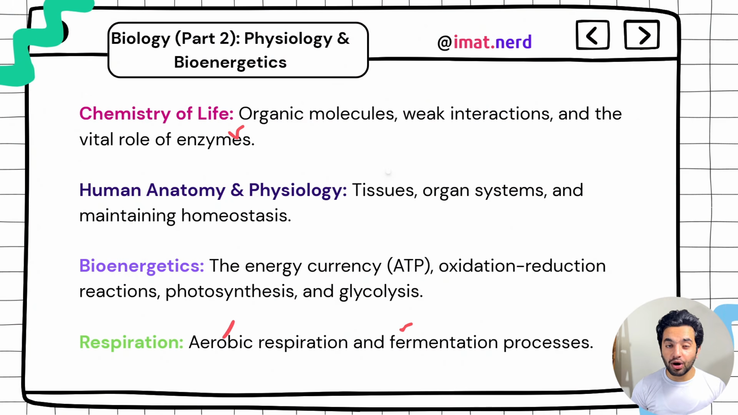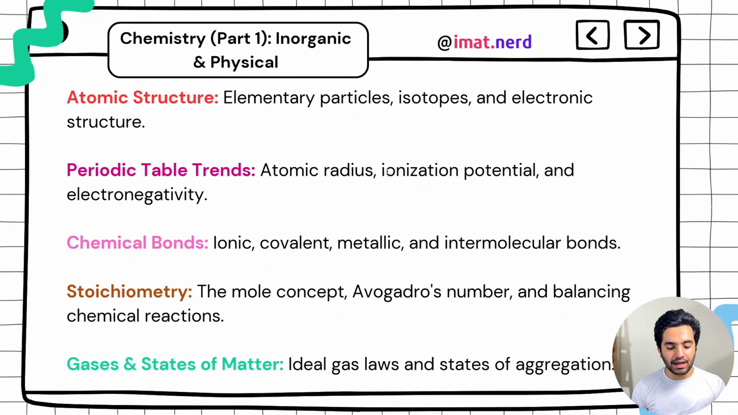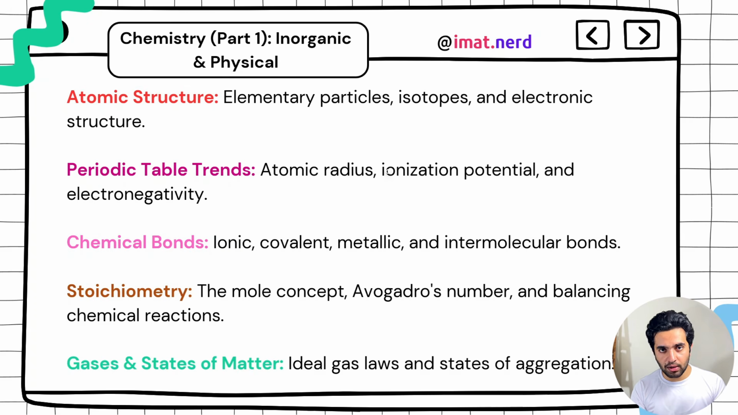Okay, now let's head over to chemistry. Chemistry is the second most weighted subject. It's going to have 15 questions. That's huge. Biology has 23 questions, and in chemistry you will have 15 questions. In chemistry I won't go in depth because the video is getting pretty lengthy.